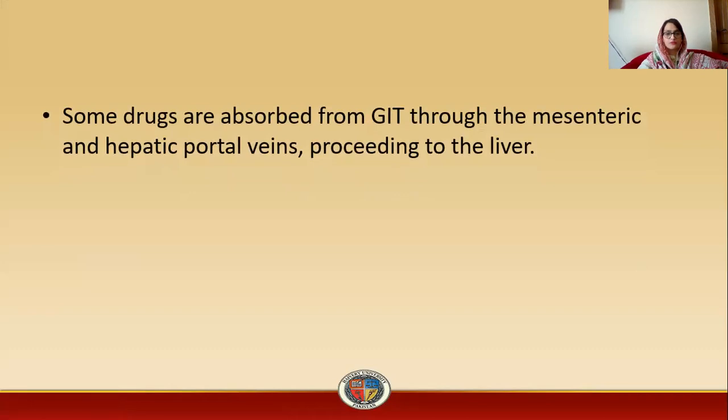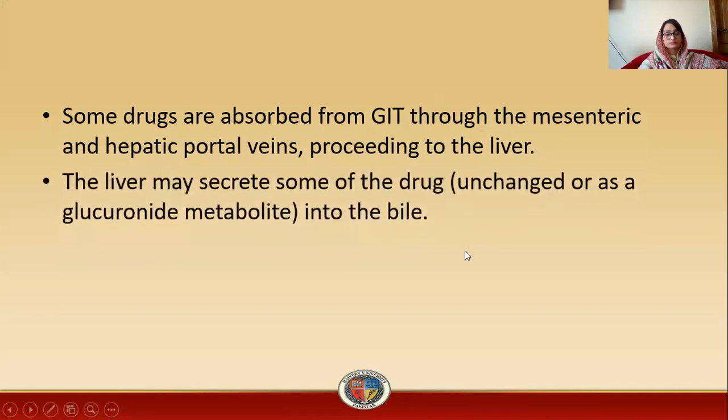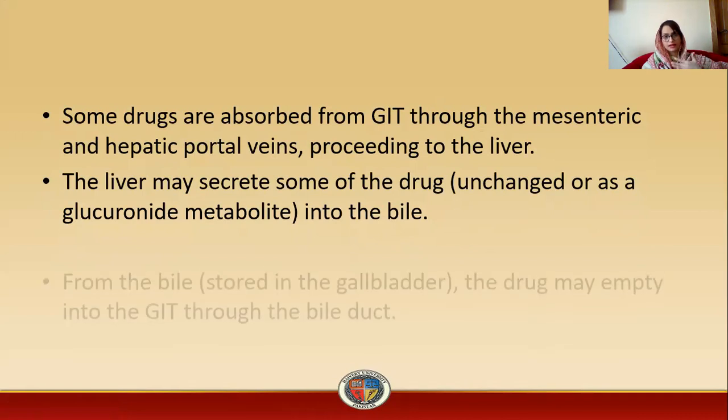Some drugs are absorbed from the GIT through the mesenteric and hepatic portal vein, proceeding to the liver. The liver may secrete some of the drugs unchanged or as glucuronide metabolites into the bile. So some drugs are conjugated with the glucuronide moiety, and then they are excreted into the bile.